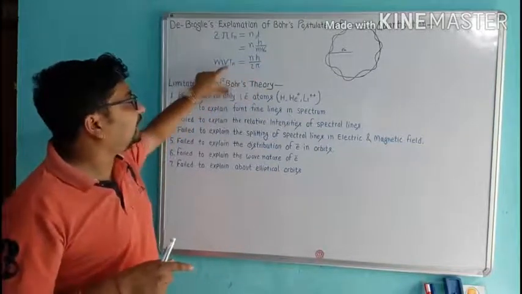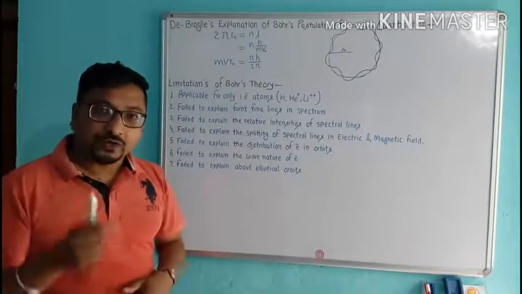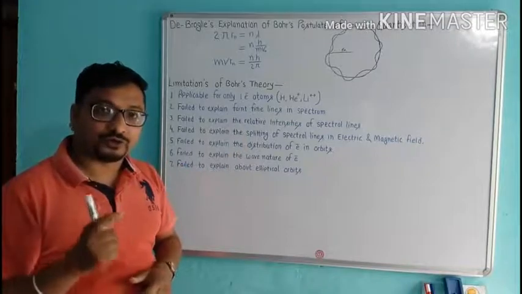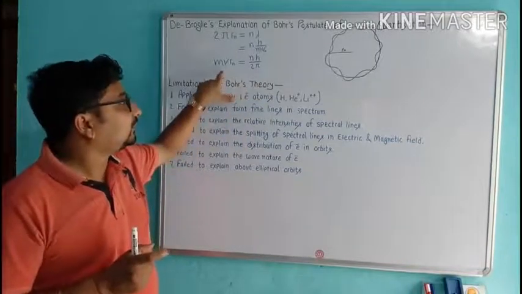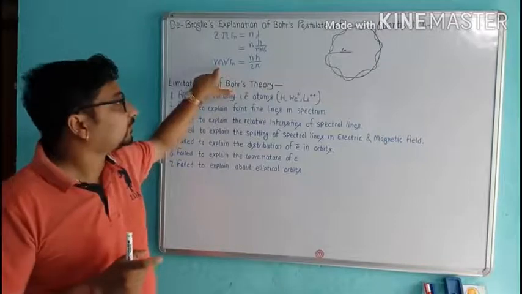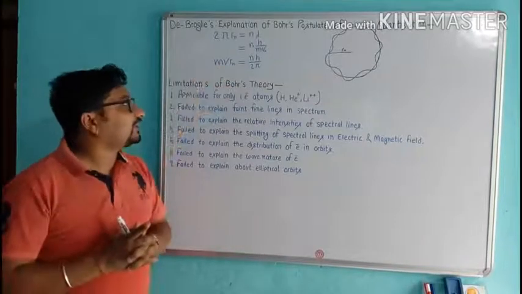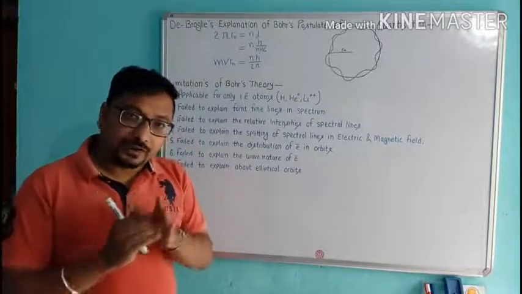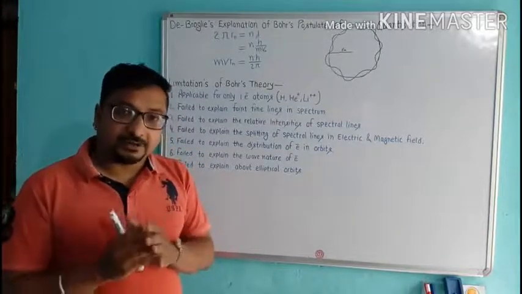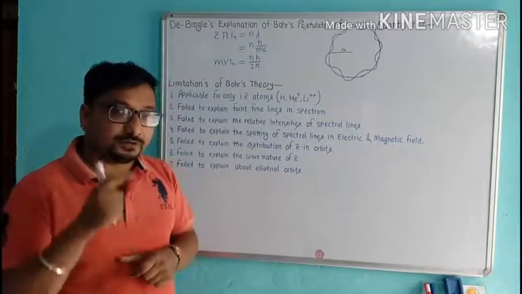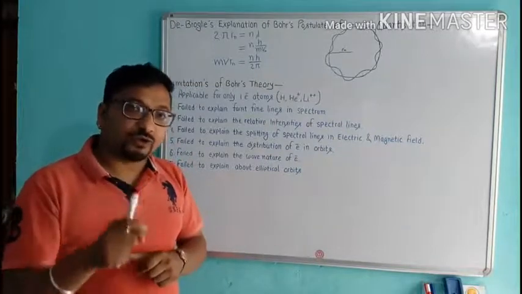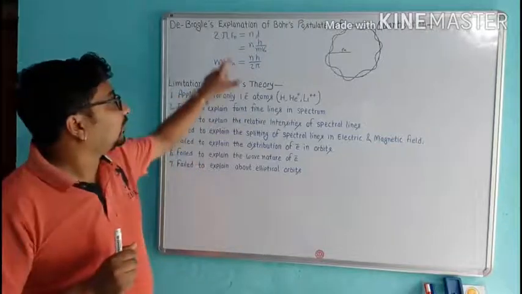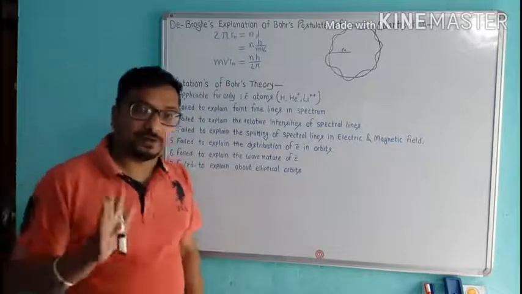Then we get mv Rn is equal to nh upon 2 pi, which is the condition of quantization of Bohr's postulate. So with the help of the wave nature of the electron, de Broglie explains Bohr's postulate of quantization. This formula is very important for numerical purposes.